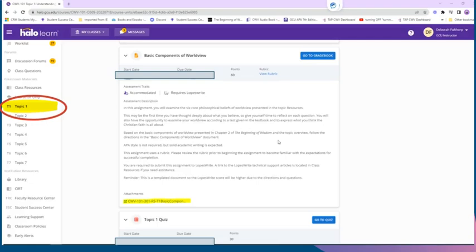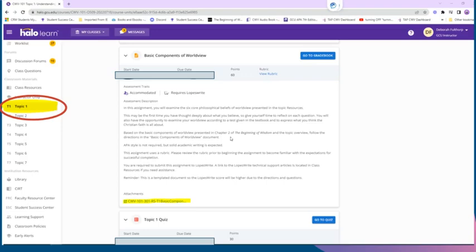this is a textbook. Please read that before you do this assignment and the topic overview. This topic overview will be good to give you the information that you need for the assignment. And then follow the directions in the basic components of worldview document. APA style is not required, but solid academic writing is expected.